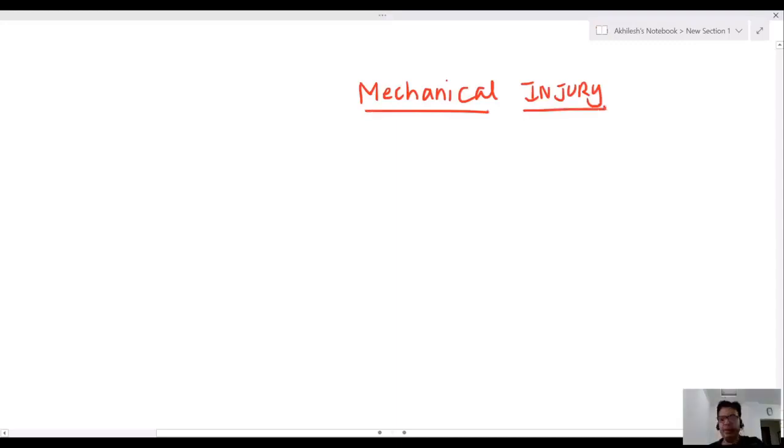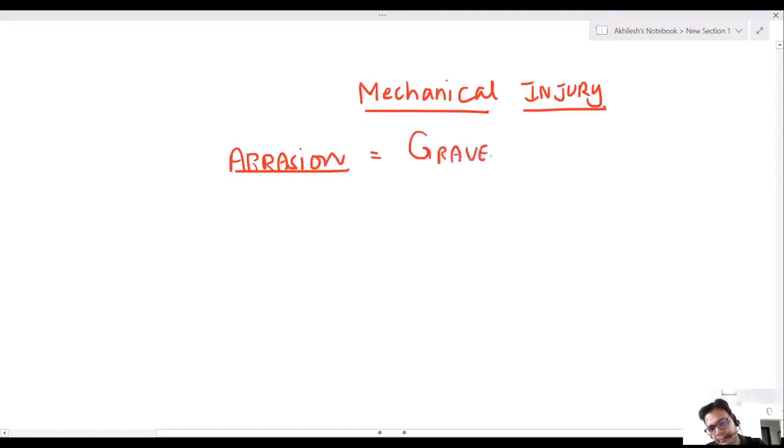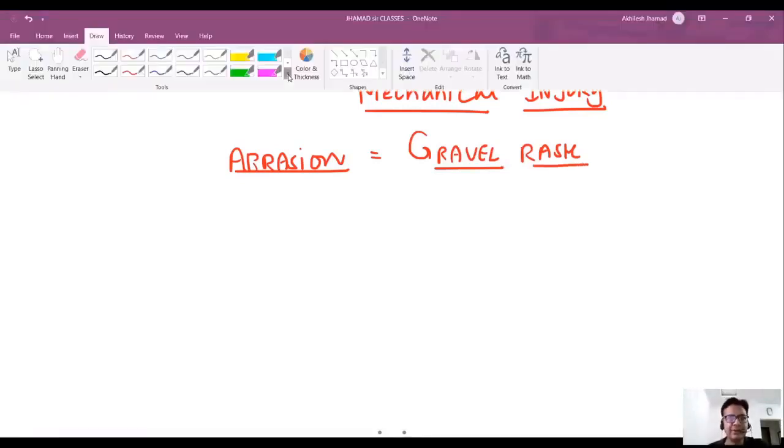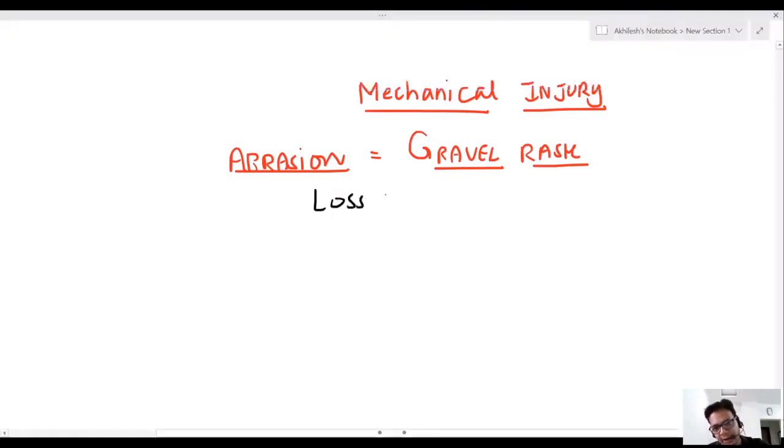Now, we have discussed thermal injury, electrocution, and lightning injury. Now I am coming to, sir, very, very important, mechanical injuries. In mechanical injury, the first is abrasion. Abrasion is also known as gravel rash. It is loss of epidermis.